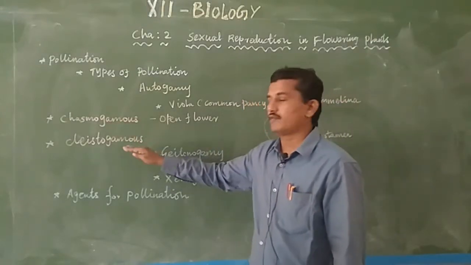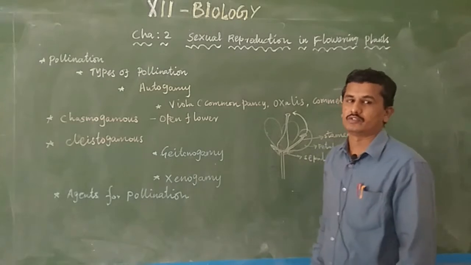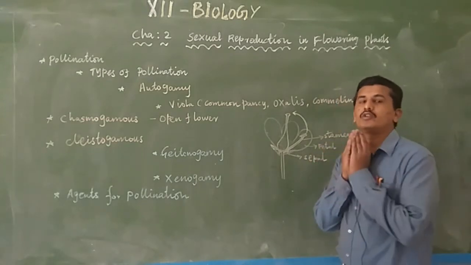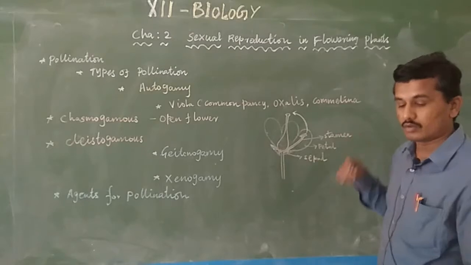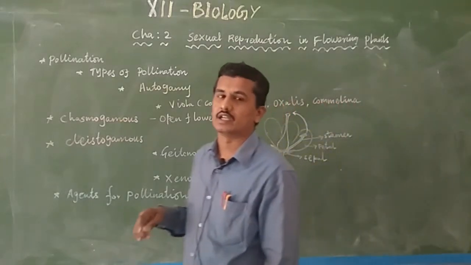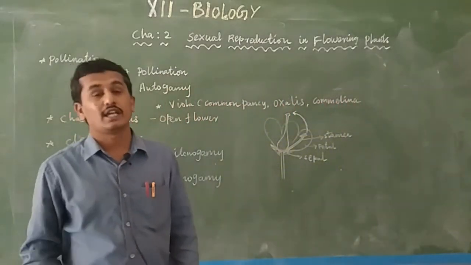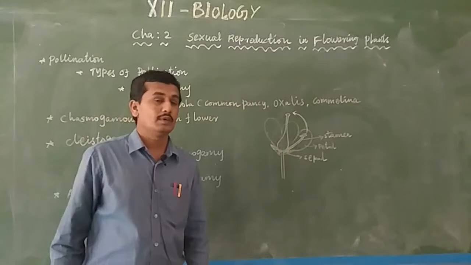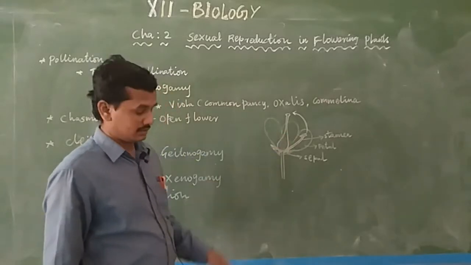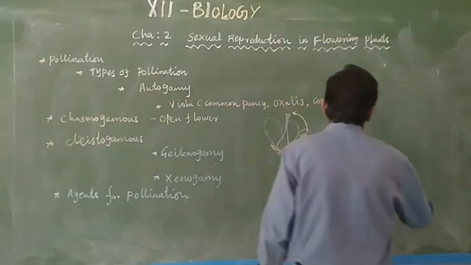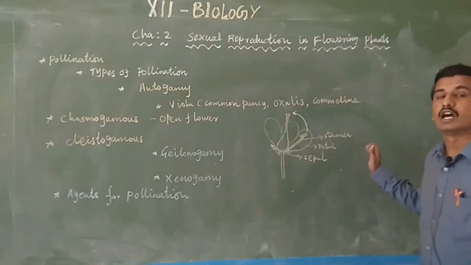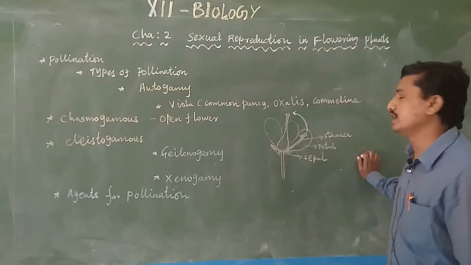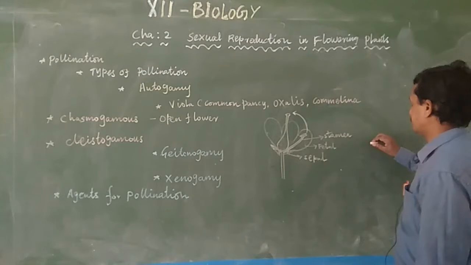Then another type of flower is cleistogamous. Cleistogamous means closed flowers. For example, groundnut. You all know groundnut is a dicot plant, an angiosperm. Arachis hypogaea, like groundnut, produces two types of flowers.